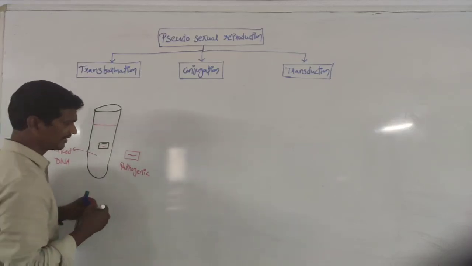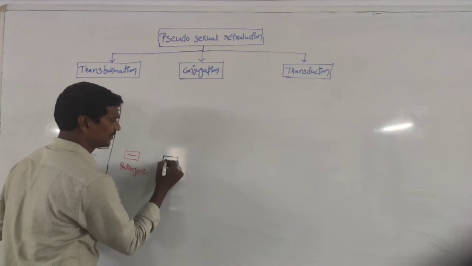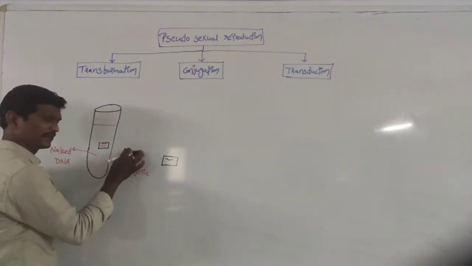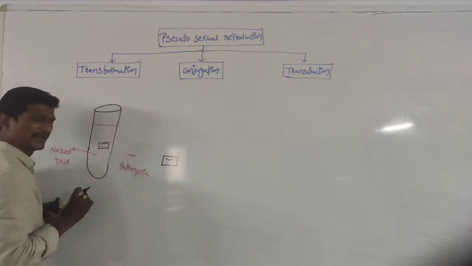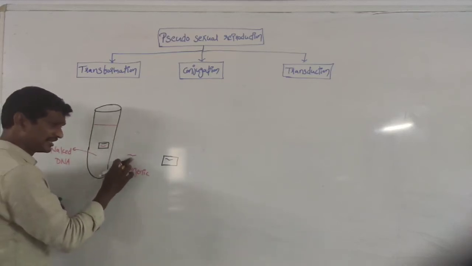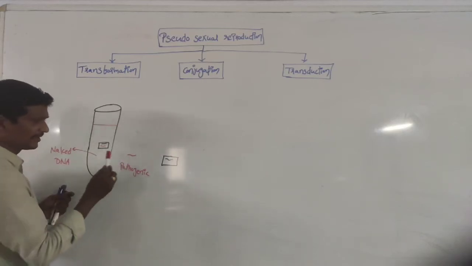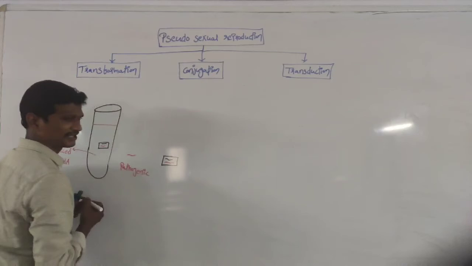And this is a non-pathogenic bacteria. See, as per my statement here, the pathogenic bacteria is dead, but the DNA is stable. The pathogenic bacteria's DNA entered into the non-pathogenic bacteria.